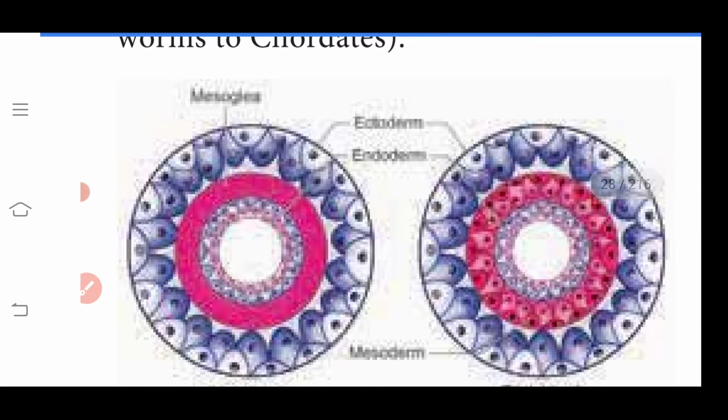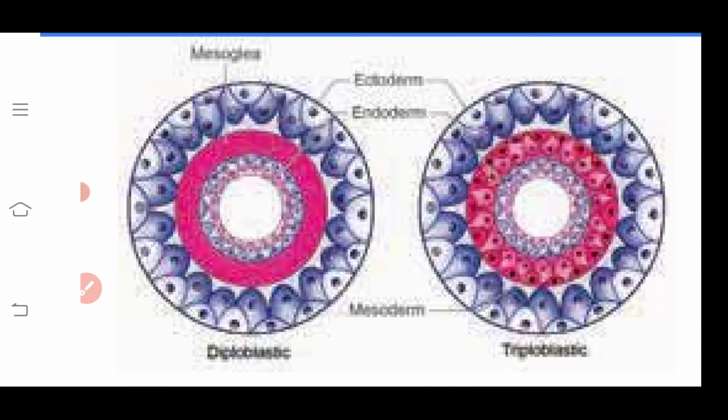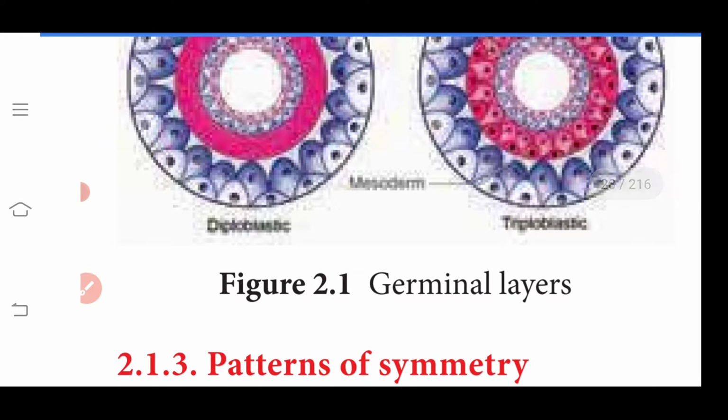This is the diagram for diploblastic and triploblastic animals. The outermost layer is the outer ectoderm. The innermost layer is the inner endoderm. In between the ectoderm and the endoderm, there is a pink color layer. In the first diagram, the pink color represents the mesoglea. In the second diagram, the pink color represents the mesoderm. Note it. This is a very important diagram for you,